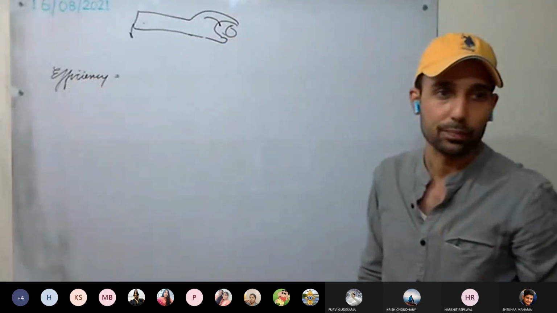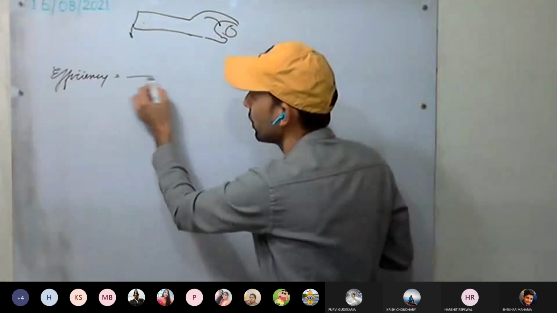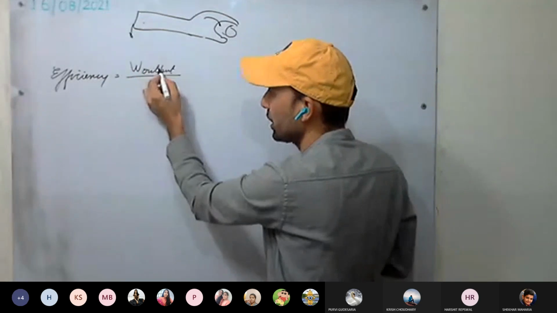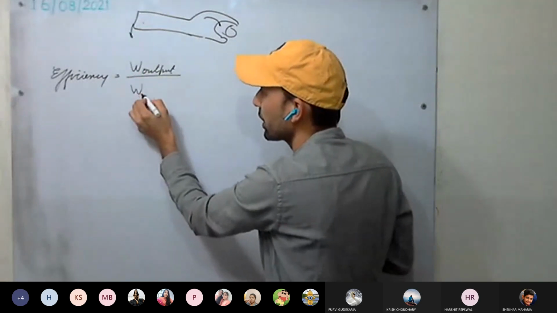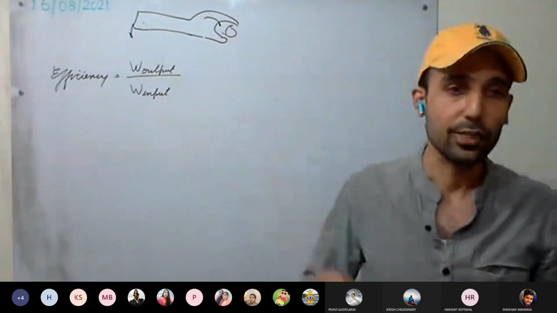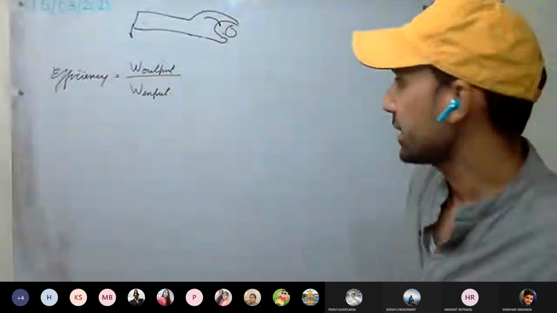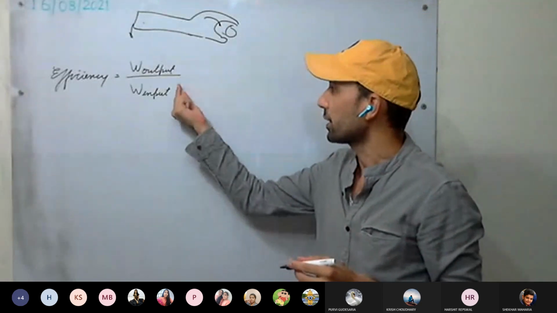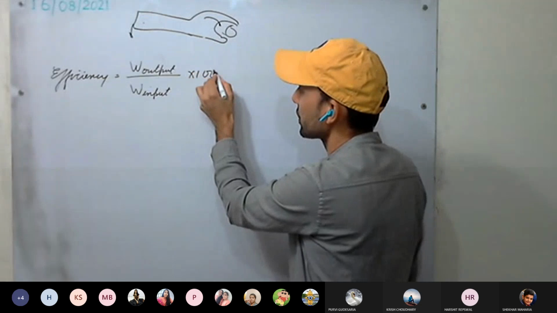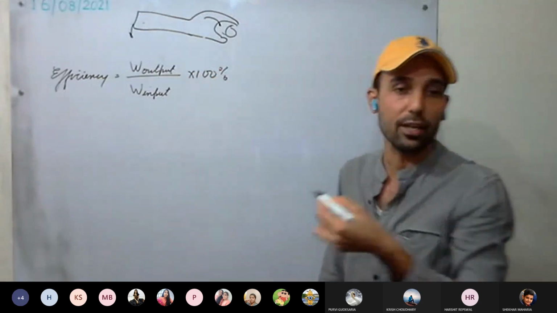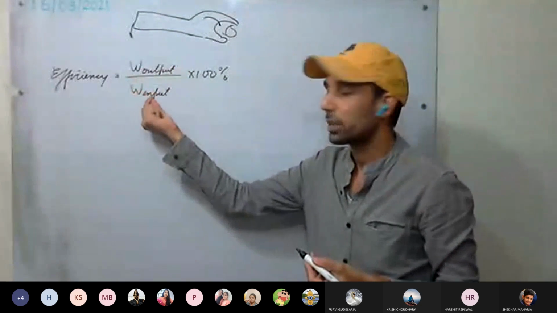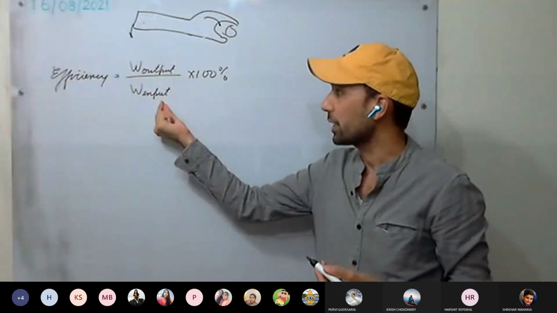So efficiency is the ratio between the work output, that is how much work is done by the machine on the load, to the work input, that is how much work the effort is doing on the machine. Okay. And this is the ratio, and mainly we represent it in percentage. That is, if the efficiency of a machine is 80%, it means work input.